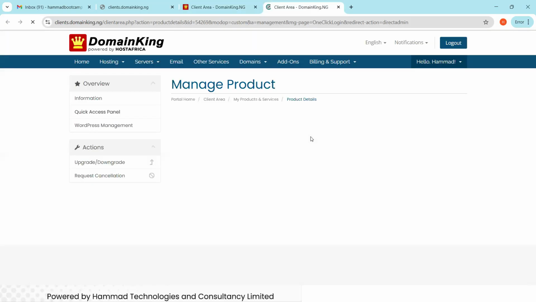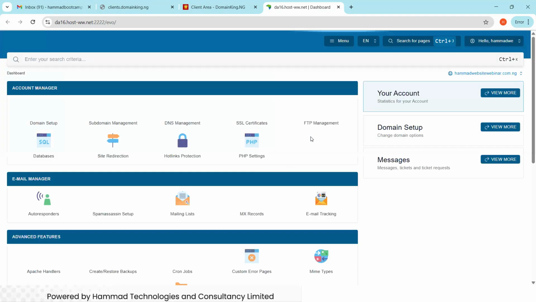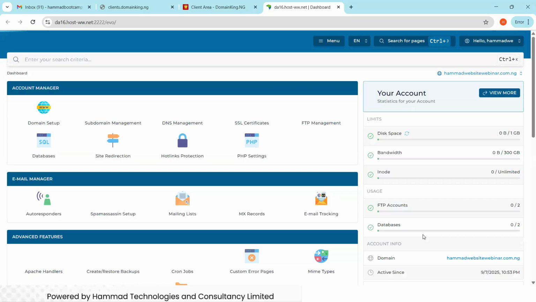When we come to this cPanel, don't worry, it will redirect you. I'll explain the cPanel to you, then we'll continue with the rest of today's outline also. So let's wait for the cPanel. It is loading. Please just hold on, bear with it. Just allow it to finish loading. Okay, so here is our cPanel.